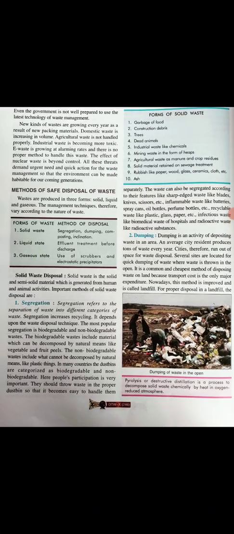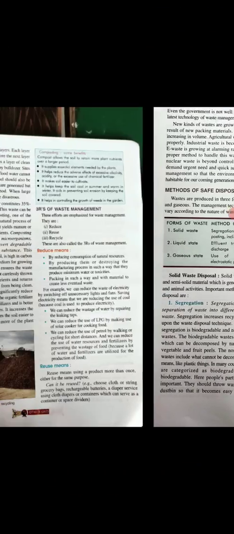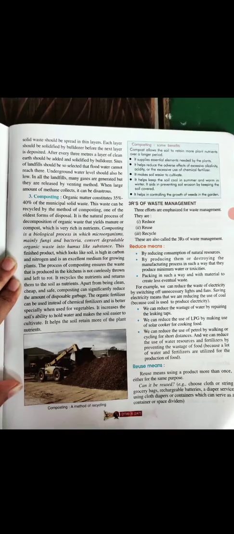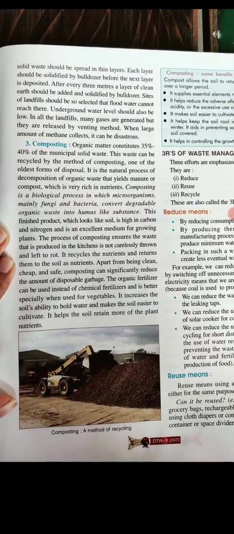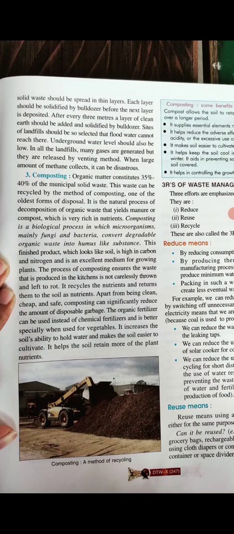For the proper disposal of waste in a landfill, solid waste should be spread in a thin layer. It is deposited layer by layer and then pressed by bulldozers beneath the earth. Each layer should be solidified by the bulldozer before the next layer is deposited.